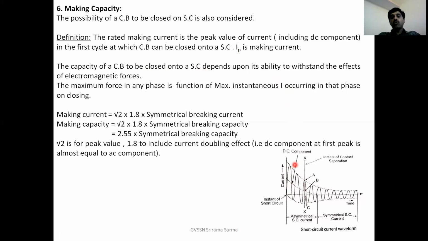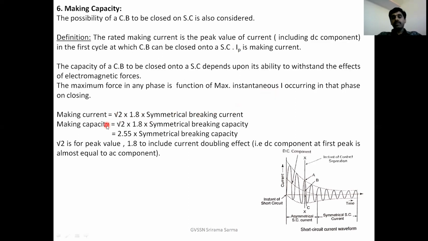So the maximum force in any phase is a function of the maximum instantaneous current occurring in that phase on closing. Therefore, we can write the making current is the maximum value, the peak value of the current in the first cycle. Therefore, root 2 times 1.8 to include the current doubling effect into symmetrical breaking current.